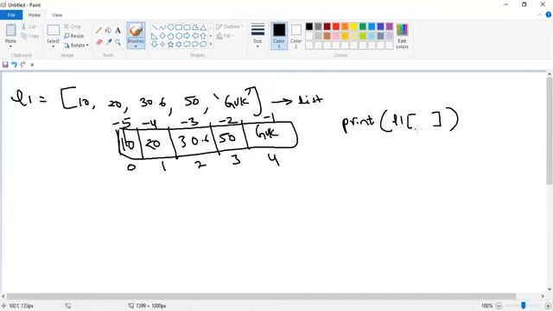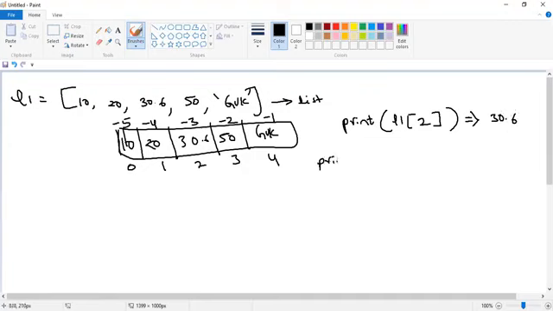As part of the subscript, we mention the index. Which element do I want to access? 30.6. What is its index? 2. When it executes this statement, it displays 30.6 onto the user screen.